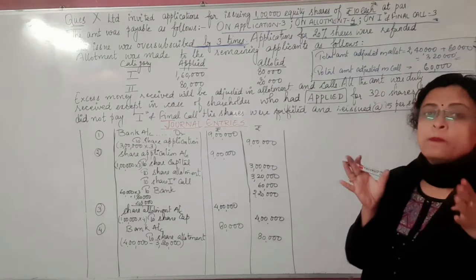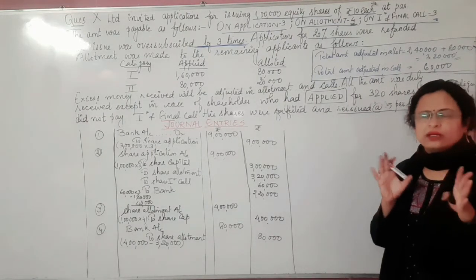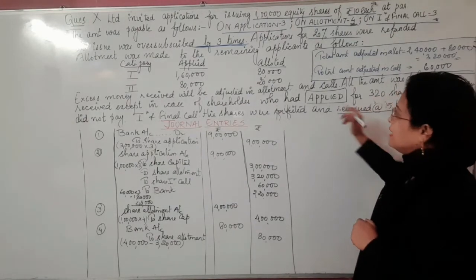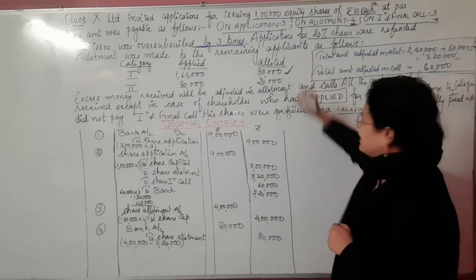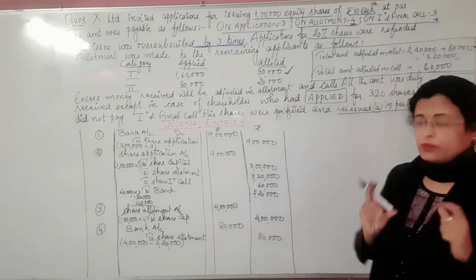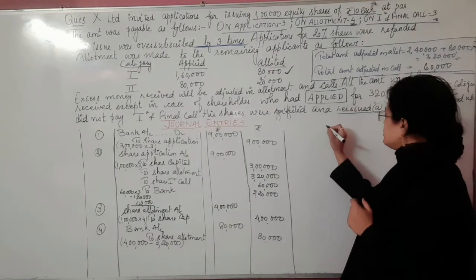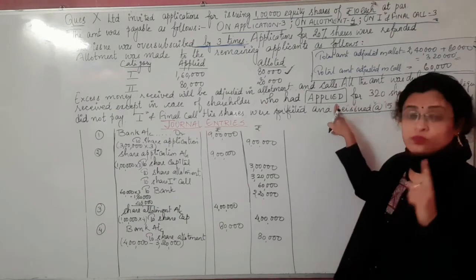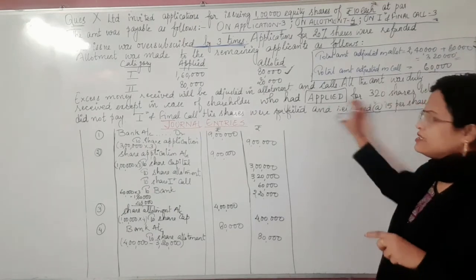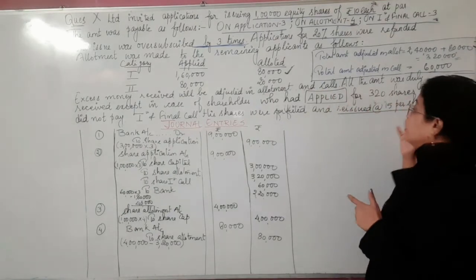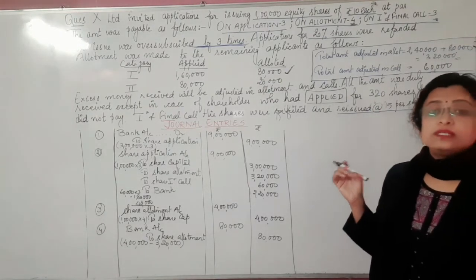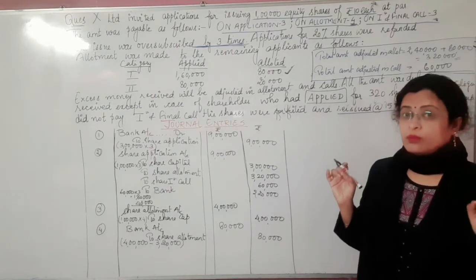For this very purpose, we will be using a formula which is created according to the unitary method. As it's clear that this particular shareholder belongs to this particular category, we use a formula for the proportionate allotment. As applied is given, it becomes mandatory that we calculate the allotted. If the question is silent, and simply says the shareholder had 320 shares and did not pay the first and final call, we will assume that you are being given the allotted number of the shares.